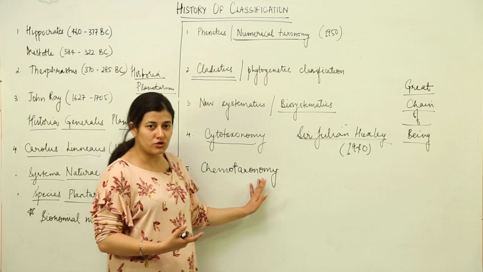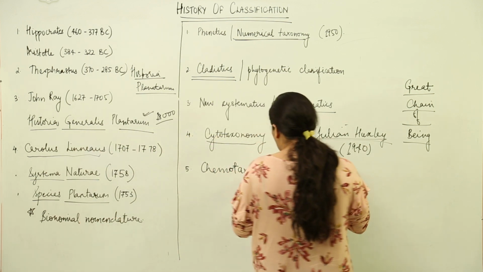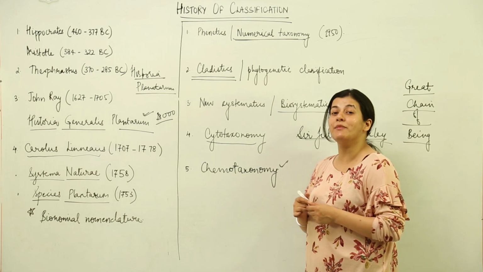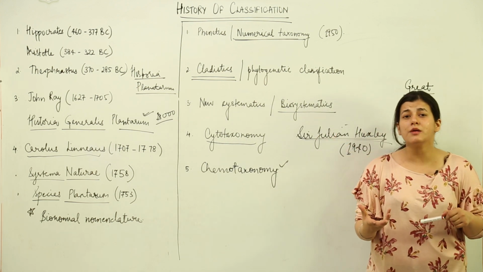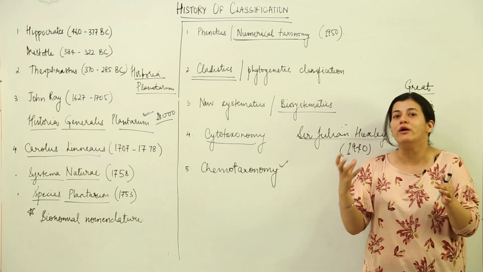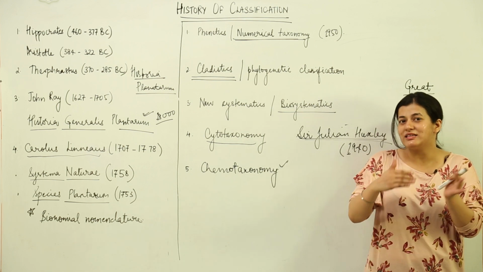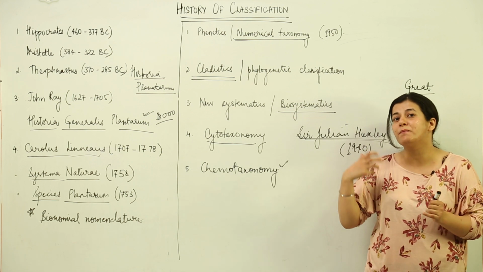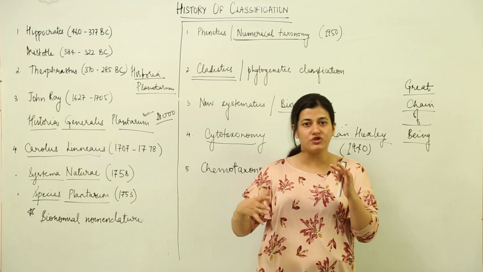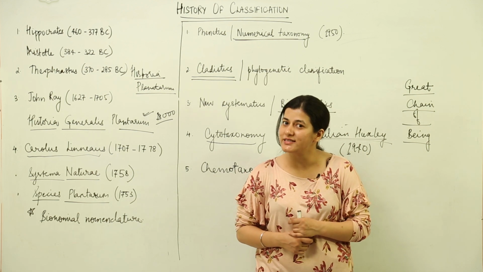And the last one is chemotaxonomy. You have to remember, in chemotaxonomy we are mostly concerned with plants and the chemicals which are present inside the plant. So the chemical analysis of the compounds of the plant is done, and the similarity is assessed, that means we are dealing with biochemistry over here. So chemotaxonomy deals with the biochemistry of various chemicals which are present inside the plants.